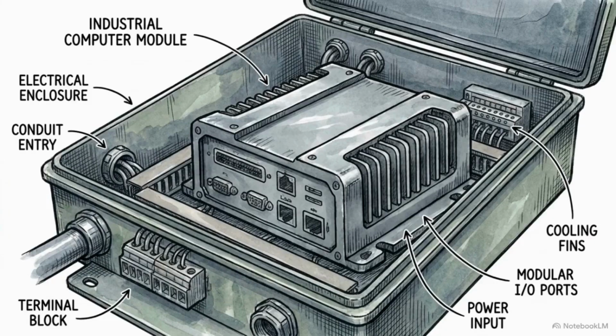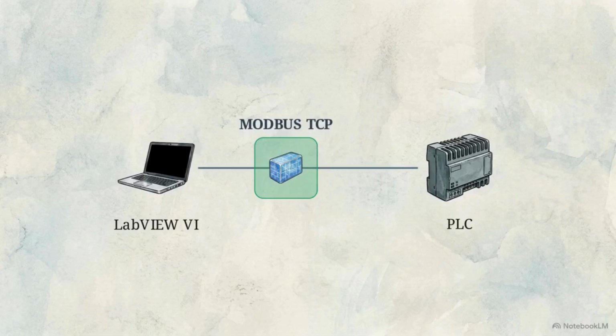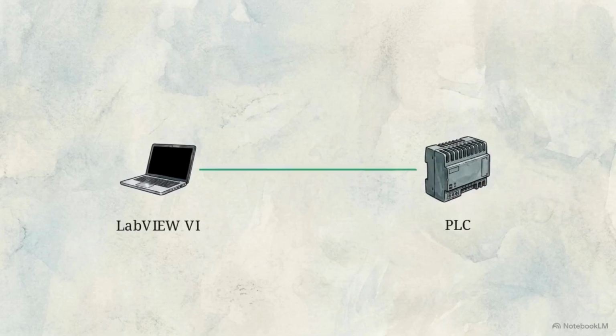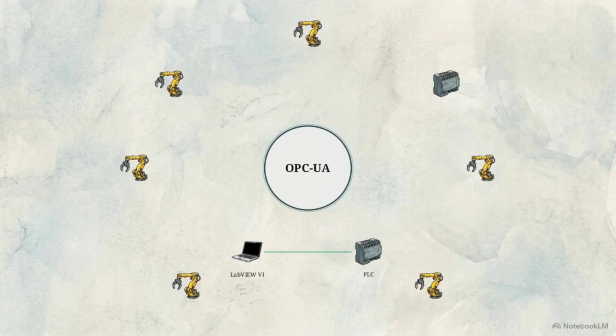In this environment, the VI is usually targeting a programmable logic controller, or PLC, the heavy-duty computer directly managing the industrial machinery. Consider a standard integration case. A LabVIEW VI sends a structured command packet over an Ethernet network to a PLC, instructing it to read a register. To ensure the PLC understands the command, the VI packages the data using the MODBUS protocol, a reliable standard built specifically for reading hardware registers.